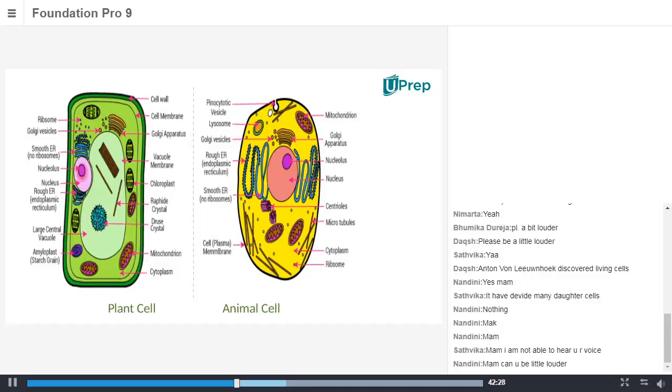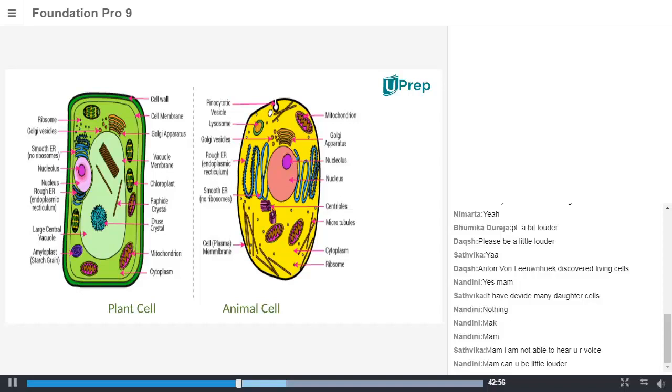They can synthesize their own food material. When it comes to animal cells, most of the animal cells are heterotrophs. Hetero means different ways. They will get their nutrition in different ways, by feeding, by grabbing, and by depending on autotrophs itself. Okay, so this point makes the difference between plant cell structure and animal cell structure.